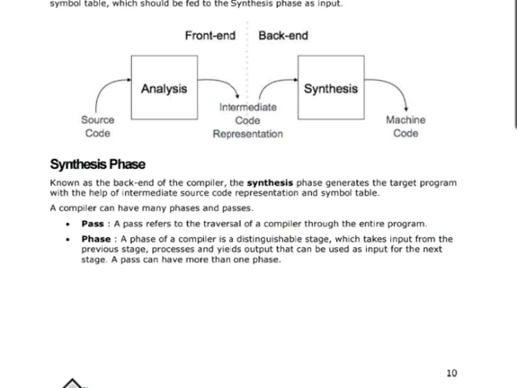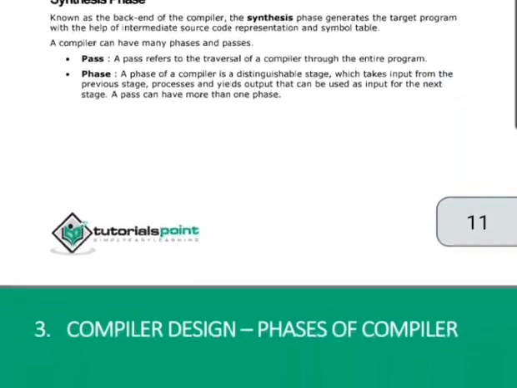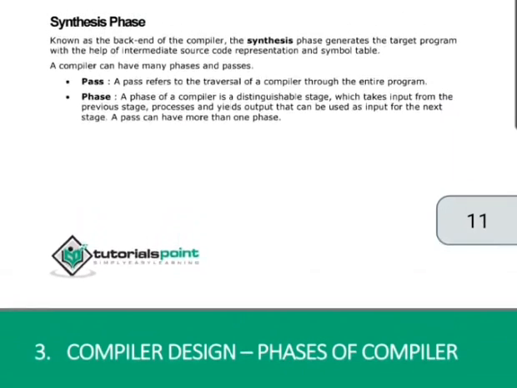The analysis phase generates an intermediate representation of the source program and a symbol table, which are fed to the synthesis phase as input. So this is the diagram. Next, the synthesis phase is known as the back end of the compiler. The synthesis phase generates the target program with the help of the intermediate source code representation and the symbol table.